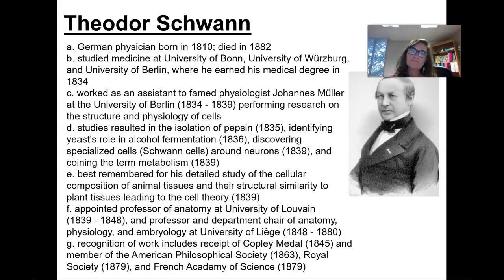He's best going to be remembered for his detailed study of cellular compositions of animal tissues and their structural similarities to plant tissues that's going to lead to the cell theory in 1839. Now remember with the cell theory, that's going to go in and say that all cells are made of other cells, and it says all cells have to come from pre-existing cells is how it's worded, and that genetic information is going to be carried from a parent cell down to the offspring. So that is with your cell theory.